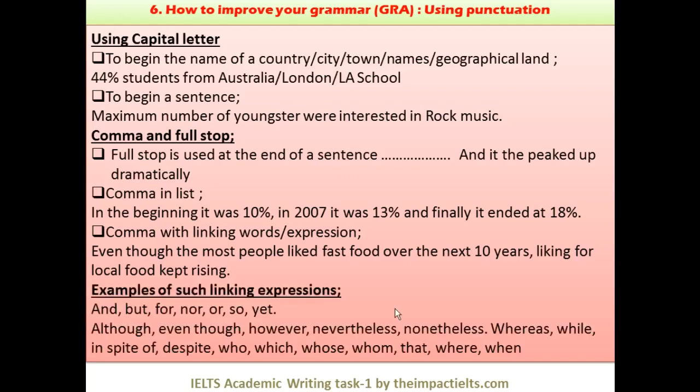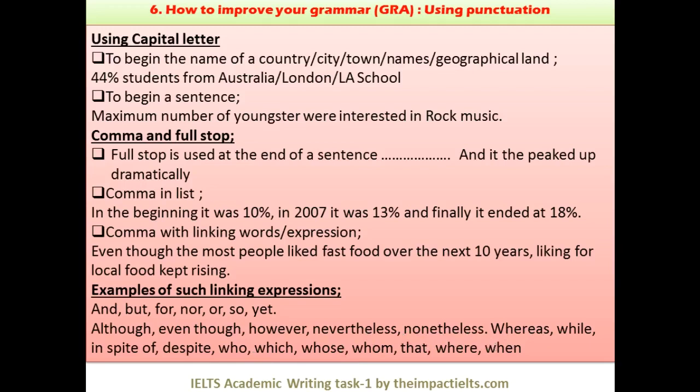Examples of such linking expressions I have already given you in the previous video. If you want to go through it, you can: and, but, for, nor, or, so, although, and these are all expressions. You all are aware of this. Most of them had already been used in my videos.